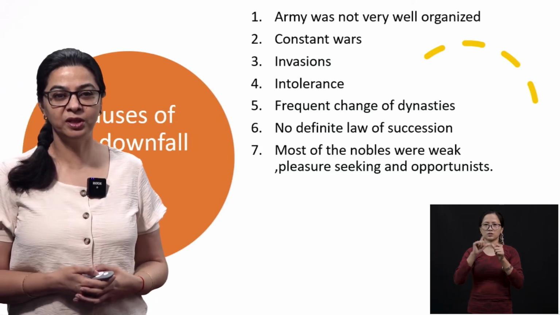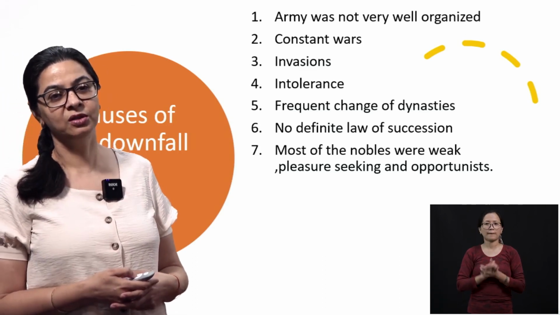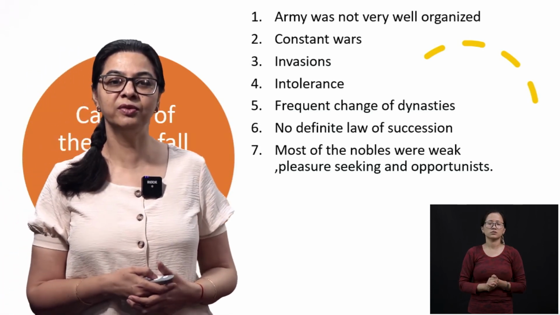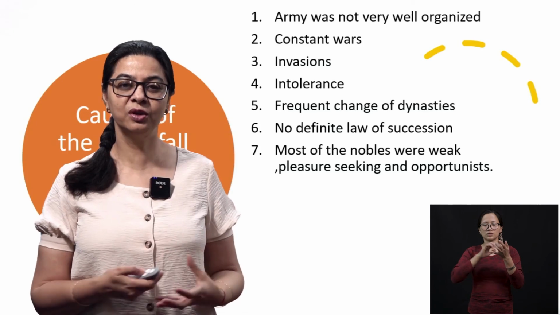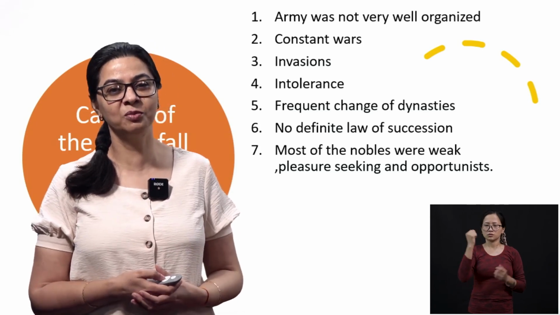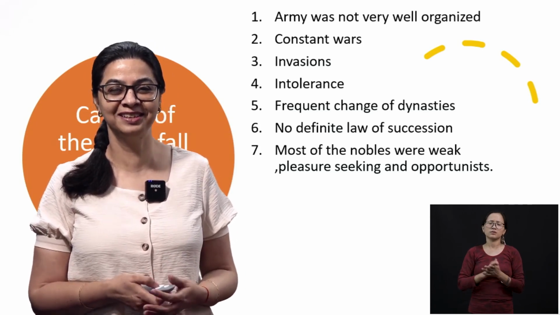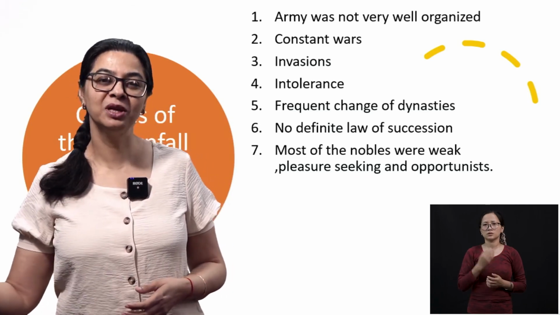So I do hope that you understood the reasons that the Sultanate period fell, and all the 5 dynasties, and who were the rulers, who was the weaker one and who was the stronger one, what is the policy of blood and iron, etc. So thank you so much, and bye-bye.